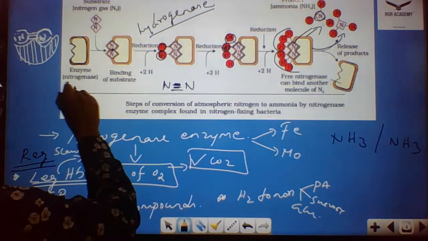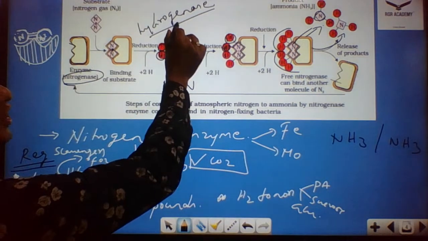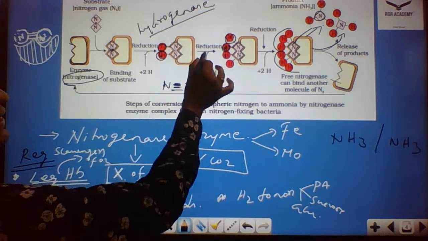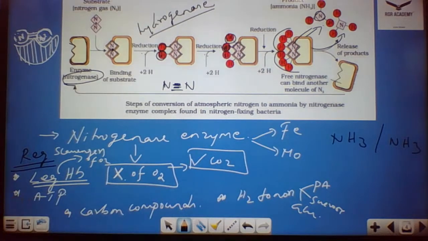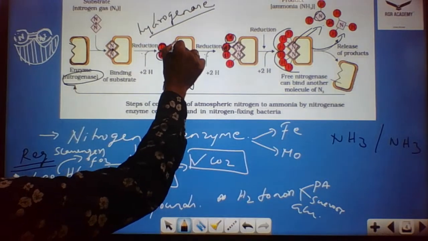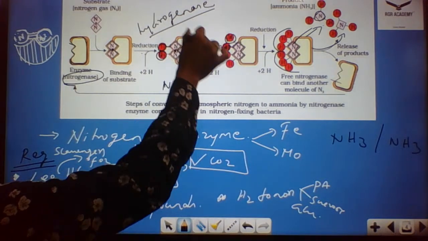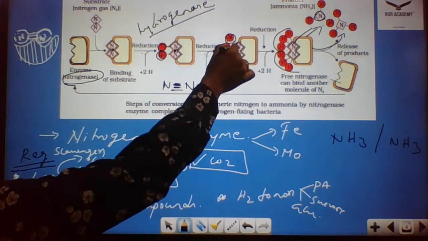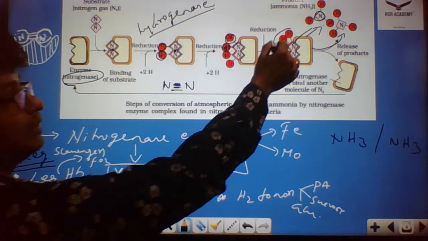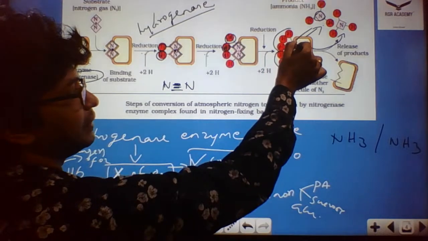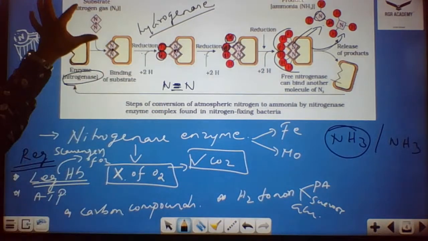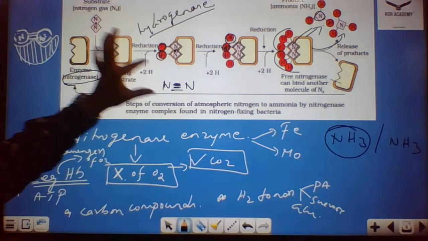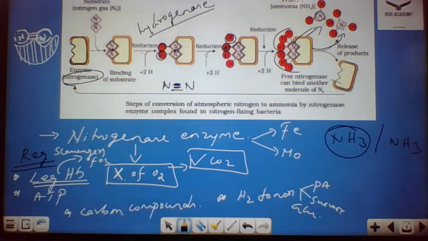Here that is the nitrogenase enzyme by means of hydrogenase. Reduction takes place. In all the cases, the reduction takes place where there is a reduction of the hydrogen bonds which occur between the two nitrogens. You could see the three hydrogen bonds, and by means of the reduction process, the hydrogen bonds are reduced, and then three hydrogens get connected. So this leads to NH3. One particular gas, the nitrogen, gives two ammonia, that is NH3.